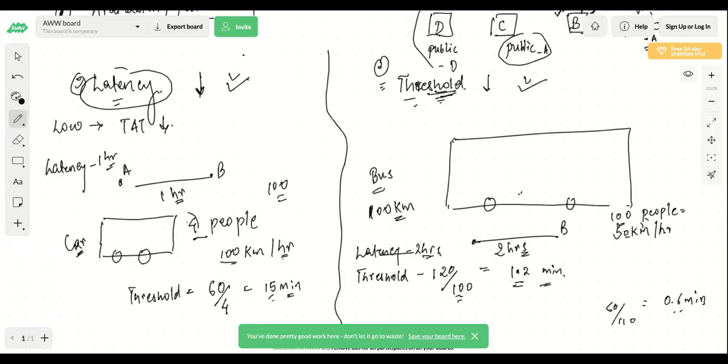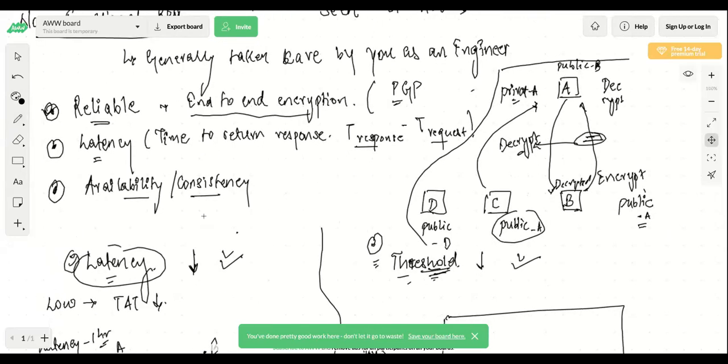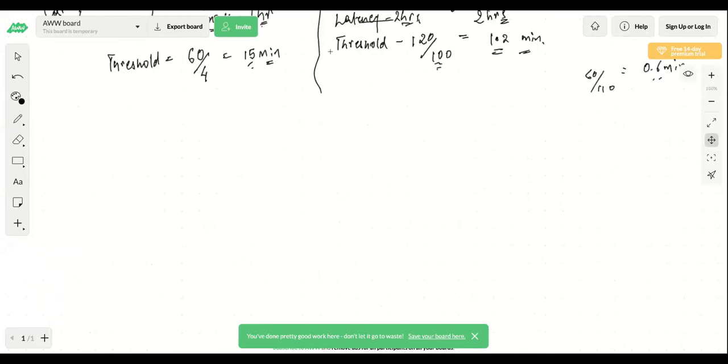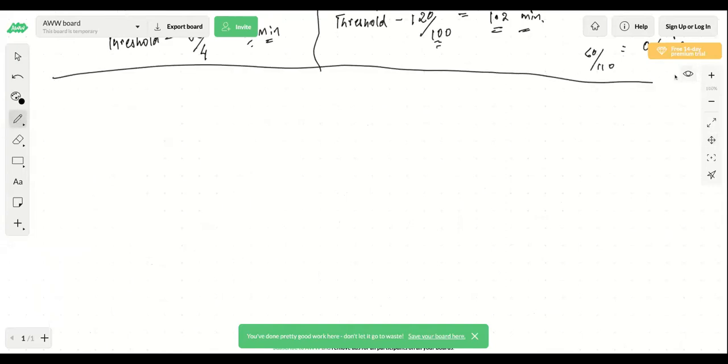Let's move on to the next part. That comes again as a part of low latency or high latency, and that's why we discussed latency and threshold. Now let's talk about availability and consistency. I know some of the people might have already heard of the CAP theorem, but I'll briefly talk about it. I won't go into the details because of the time constraint.